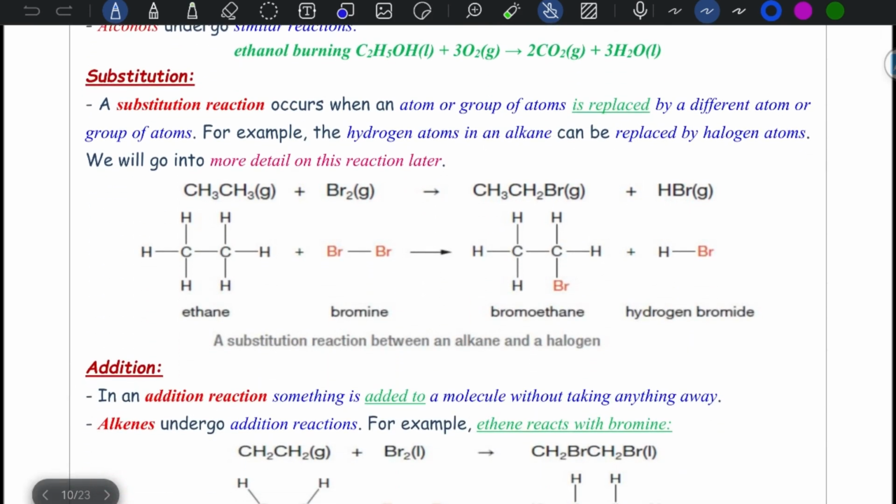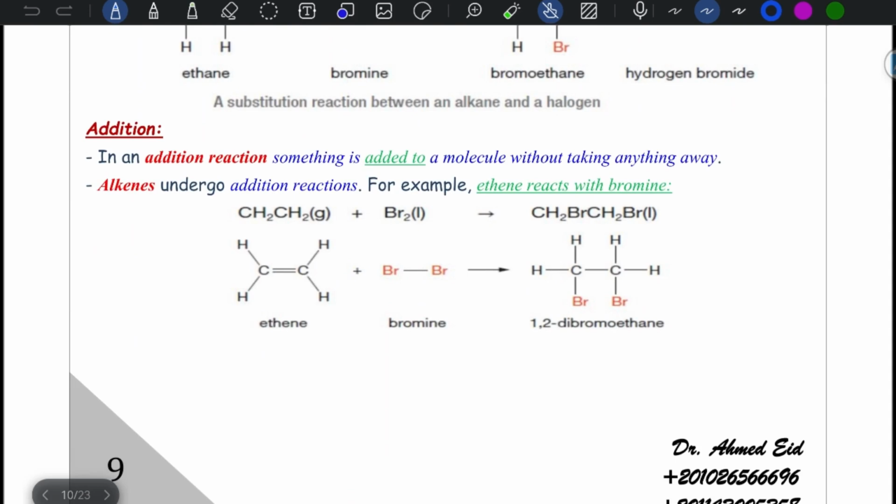A substitution reaction occurs when an atom or group of atoms is replaced by a different atom or group of atoms. In this case, we replace one hydrogen, this one, with bromine, a halogen atom. An addition reaction involves something being added to a molecule without taking anything away. Just breaking one of the double bonds and adding 2 Br gives 1,2-dibromoethane.